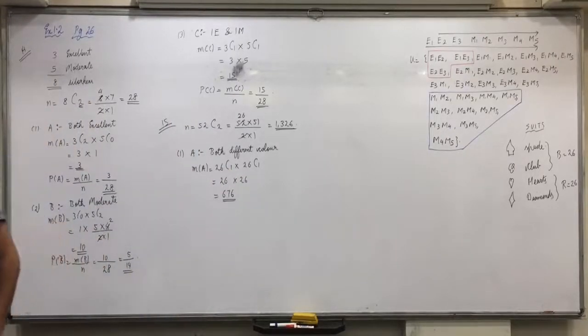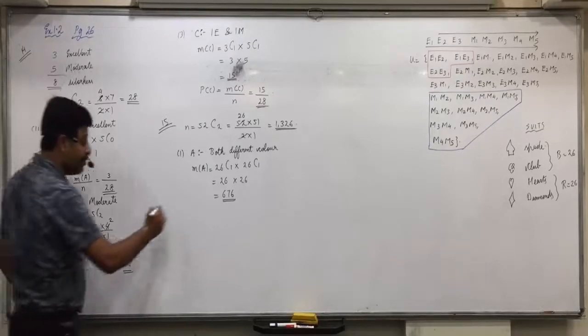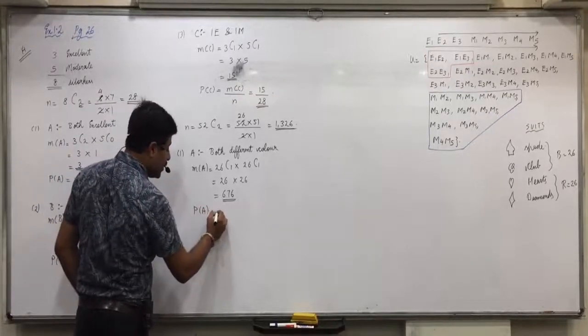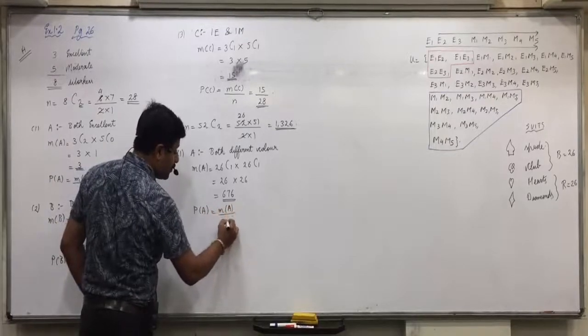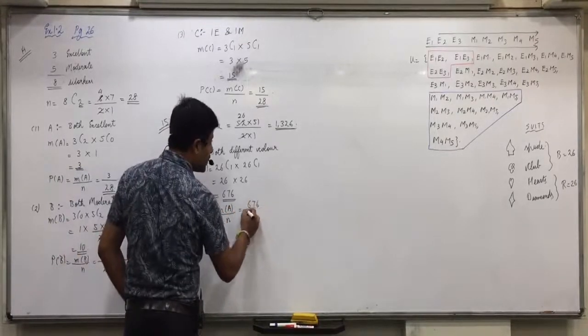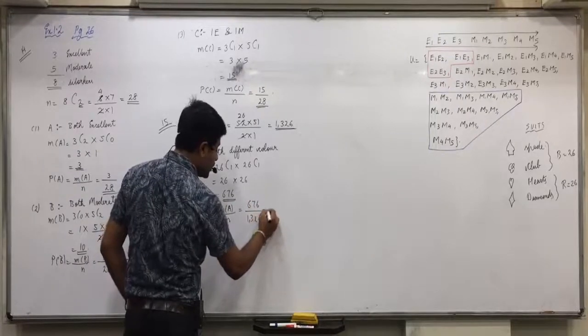Anyone having any doubt in this? Raise your hand who did not understand 26C1 into 26C1. Okay, both are of different color. If they ask you both are of different suits, then there must be 4 cards actually. Then only they can be different suits. Then you would have done 13C1 into 13C1 into 13C1 into 13C1. Got it everyone? Now further, P(A), that both the cards are of different color, will be n(A) upon N. So 676 upon 1326.